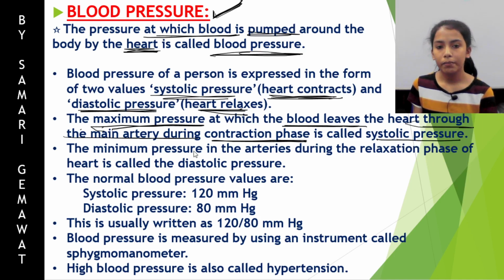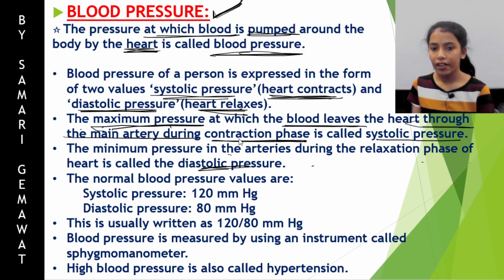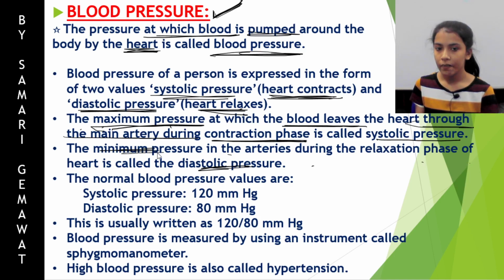Diastolic pressure is the minimum pressure in the arteries during the relaxation phase. The maximum pressure during contraction is systolic, and the minimum pressure during relaxation is diastolic.